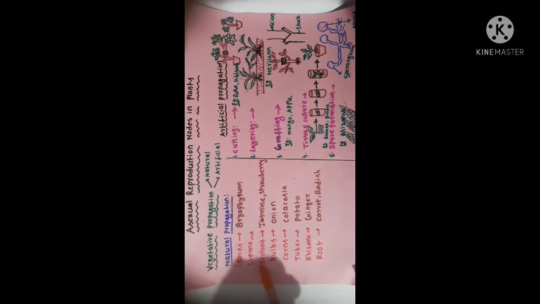Next, through stems, aerial weak stems like runners and stolons: stolons in jasmine and strawberry, bulbs in onion, corms in colocasia, tuber in potato, rhizome in ginger, and roots in carrot and radish. So these are natural vegetative propagation in these plants.